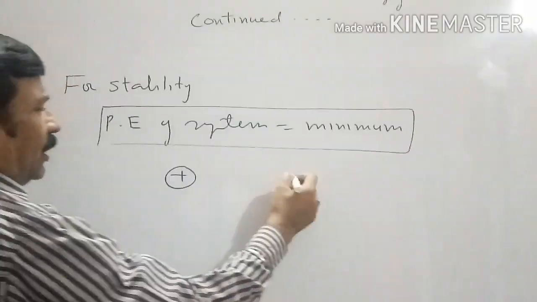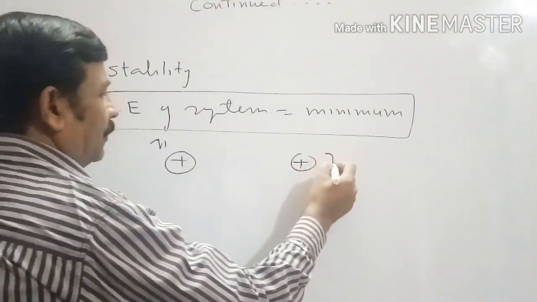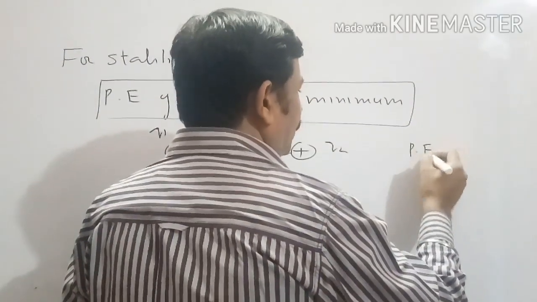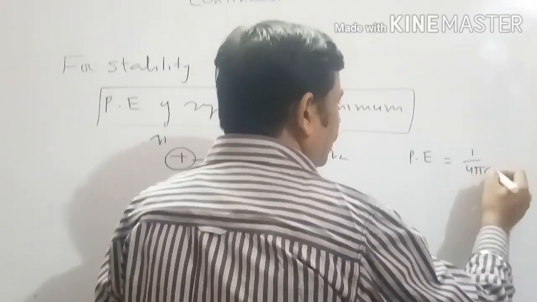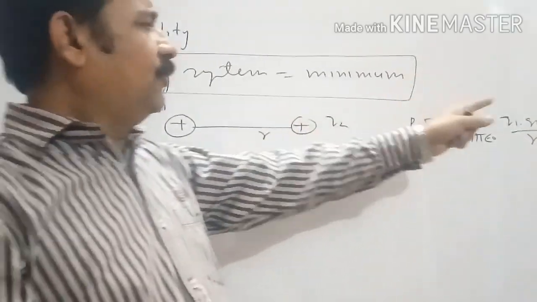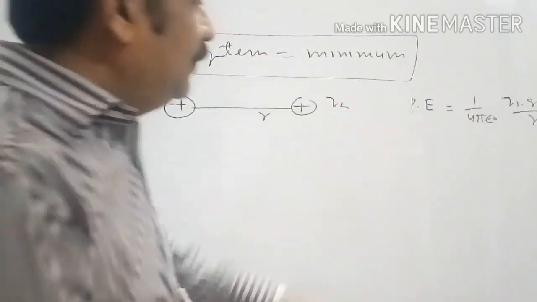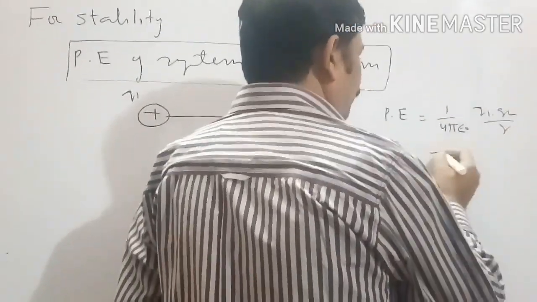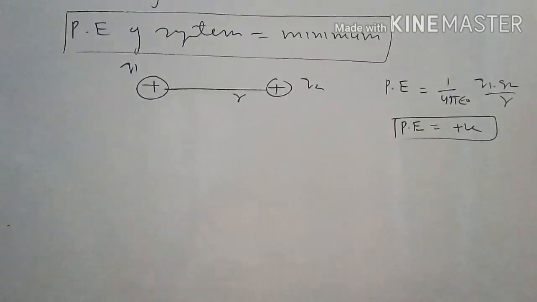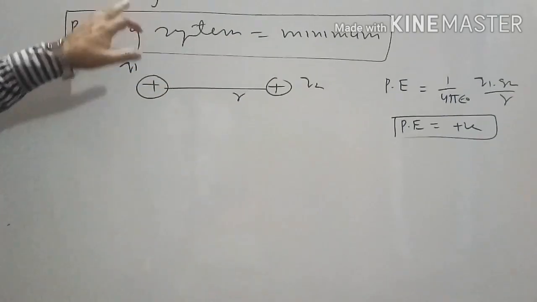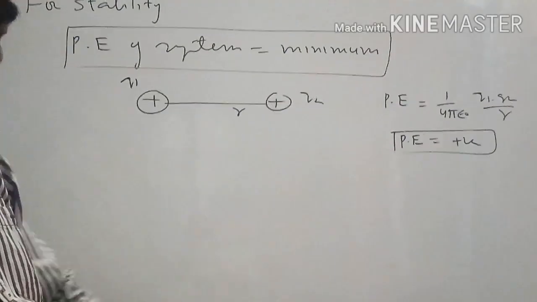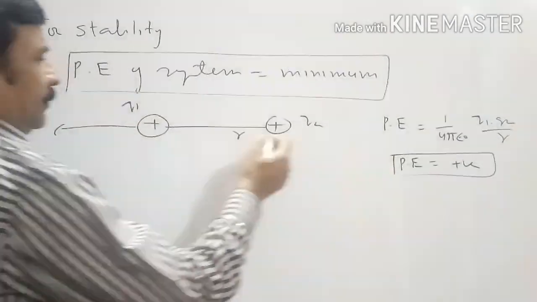Suppose we take two charges of the same nature kept r distance apart. Very easily we can find the electric potential energy of the system as 1 upon 4 pi epsilon naught q1 q2 by r. Charges are taken with proper sign, and both charges are positive, so the whole term will be positive. It means in this situation potential energy will be positive. Now since the system wants potential energy to be minimum, the positive value will decrease only when they move away.